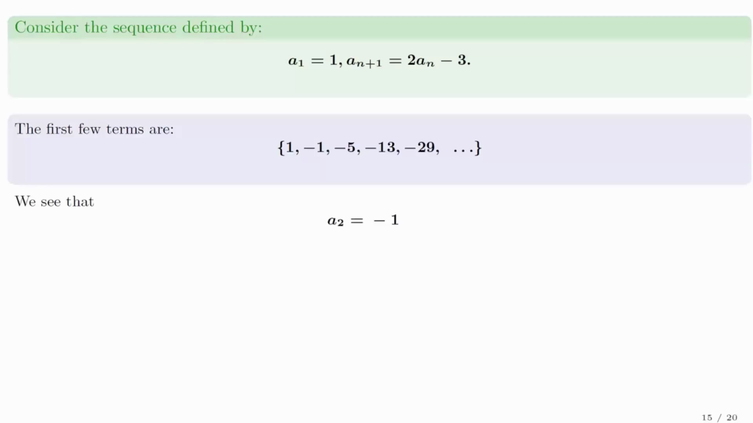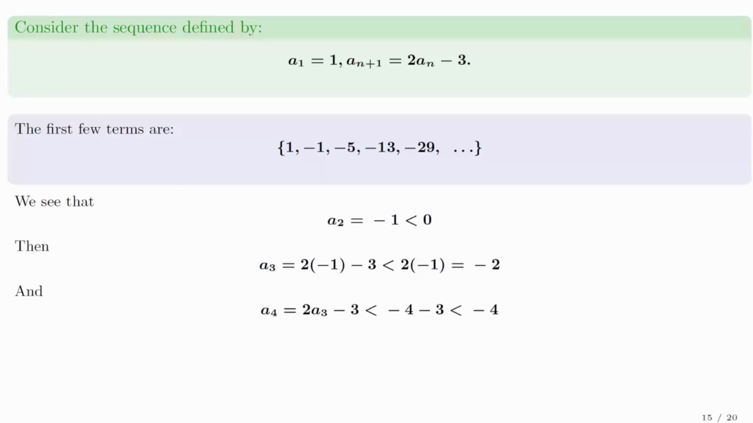We see that a_2 is minus 1, less than 0. Then a_3 is twice minus 1 minus 3, and we throw away the minus 3 so that a_3 is less than twice minus 1, which is minus 2. Then we write a_4, which is twice a_3 minus 3. a_3 in turn is less than minus 2, so we put in minus 2 for a_3, creating a larger number, twice minus 2 minus 3, and that's minus 4 minus 3. And we throw away the minus 3 again, and we say that a_4 is less than minus 4. We just keep throwing away that term minus 3 because it clutters up the argument.